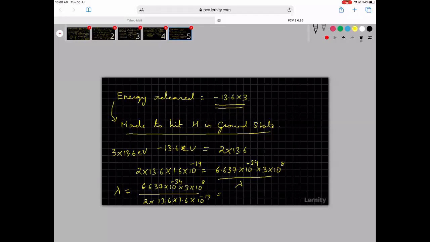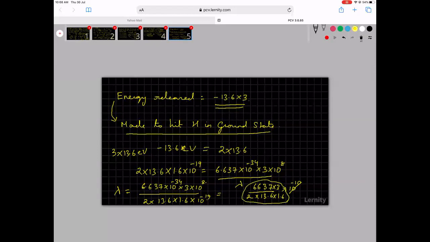So let us calculate this and let us try to find out. You guys can help me try to do this. So 19 will go up, it will become 27. 34 minus 27 will make it 7. So this will become 6,637 divided by 2 into 3 into 2 into 13.6 into 1.6 into 10 power minus 10. So this will give me the angstrom value. Please find out what this number will be equal to.